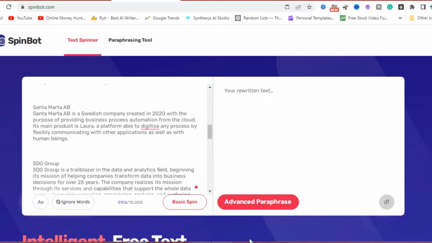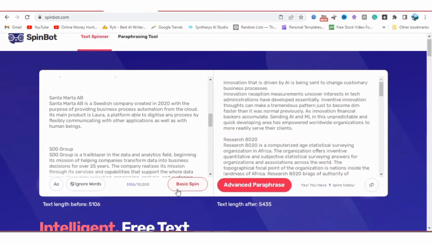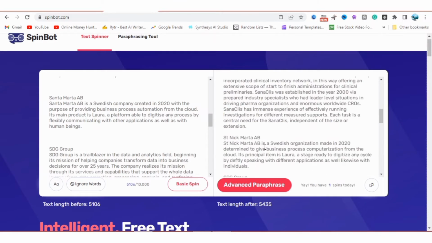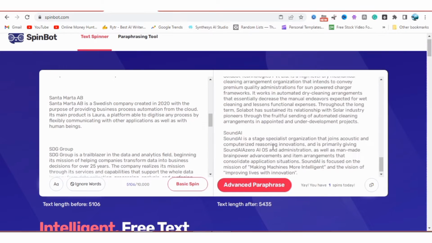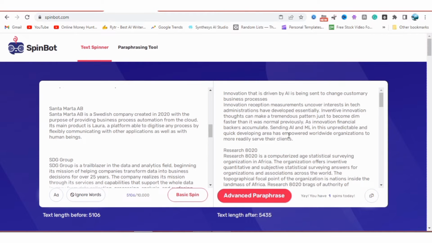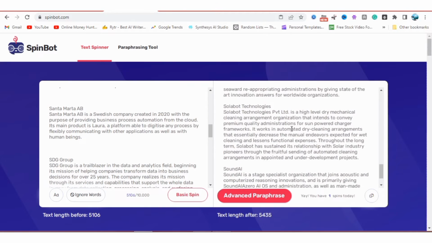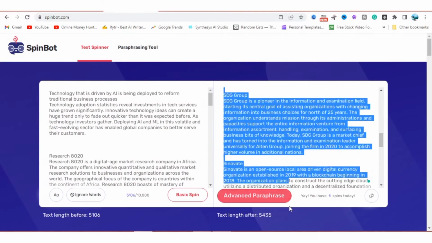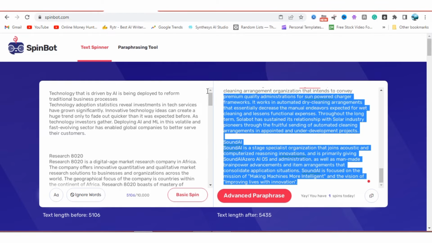As you can see, it has already rewritten it to be the same thing but in different ways. Okay, all you need to do after this, you copy it. That's the next step.